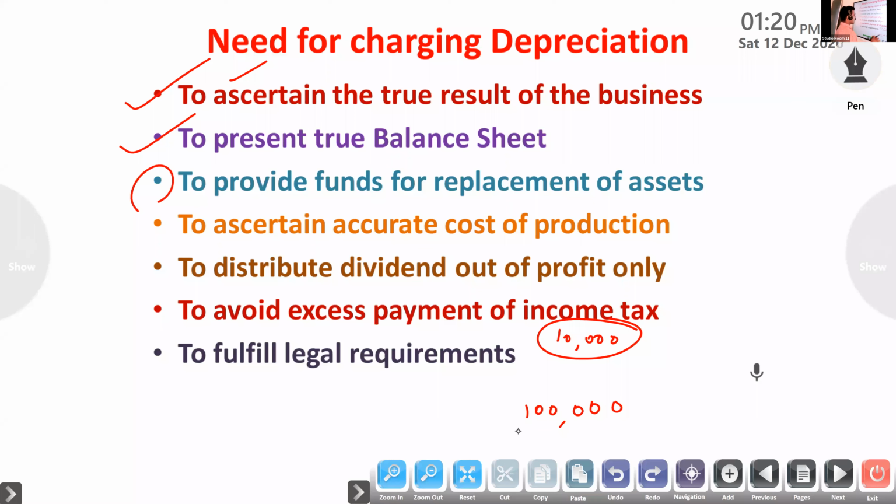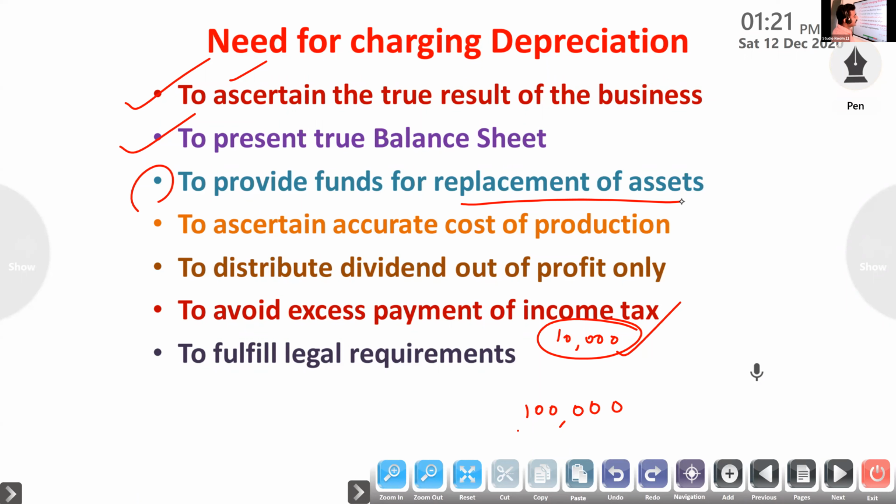Suppose an asset is used for only 10 years. So over those 10 years we will keep 10,000. Then at the end, the amount we have been keeping, we will use for replacement of the asset. Then there is no need to depend on another fund. So we have already created a reserve, a provision for depreciation, and we can utilize this amount for purchase of new machinery. Clear?